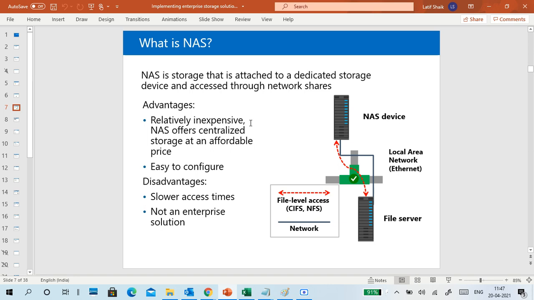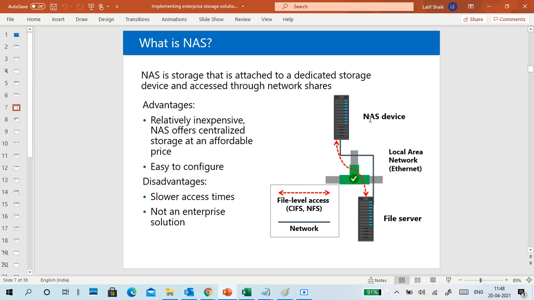Relatively inexpensive means it's more expensive than normal DAS, but not as expensive as SAN. NAS offers centralized storage at an affordable price, easy to configure, but slower access time, not an enterprise solution. Of course, NAS is also used in enterprise, but not like SAN. It is mainly only for storing the data.